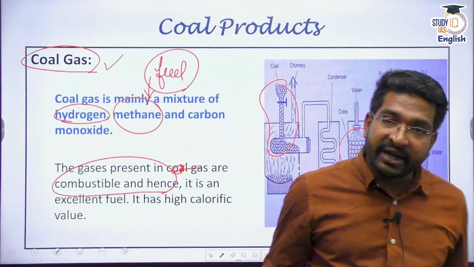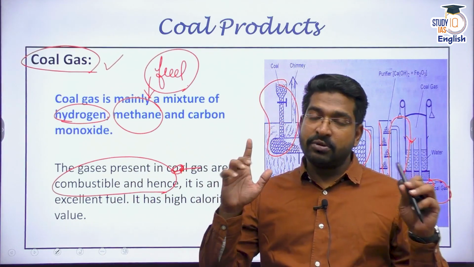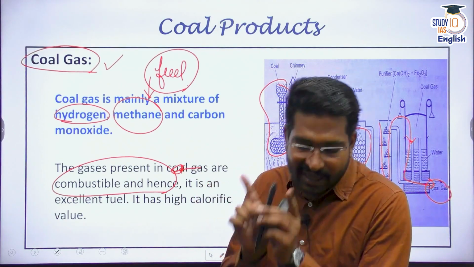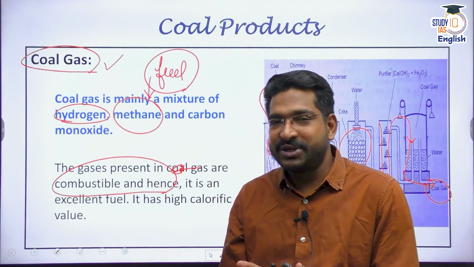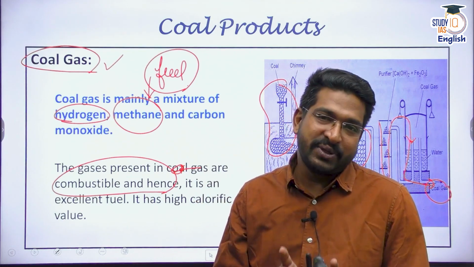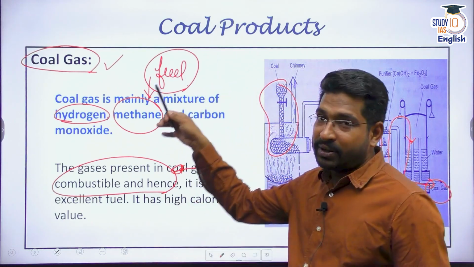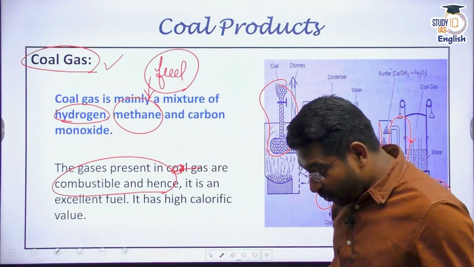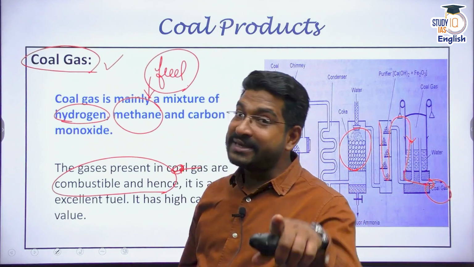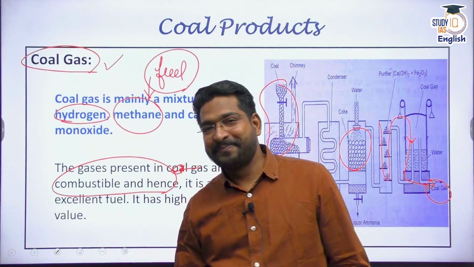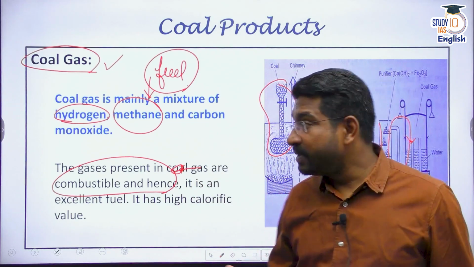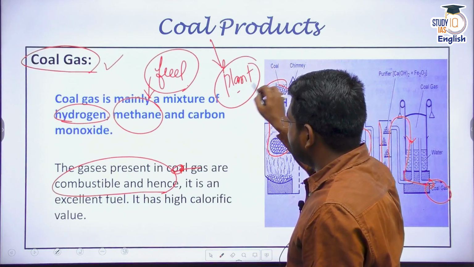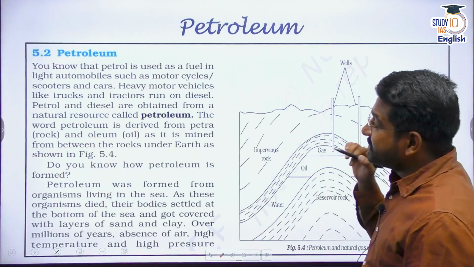So it's not just coal that we use, and coal is used extensively. Please do not have this narrow-mindedness that coal is only used for electricity production. Yes, predominantly used for electricity production, but coal is used in many other industries. Coal is also used to produce coke, coal tar, and coal gas, right? So coal is a very useful source of energy, and remember, it's exhaustible, it's not renewable. Now this is about coal, and I want you to imprint this in your mind, just note plant. Now next is petroleum.